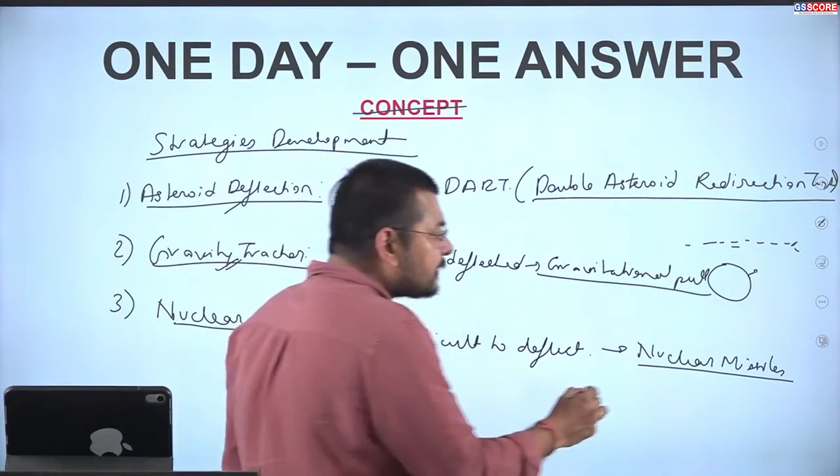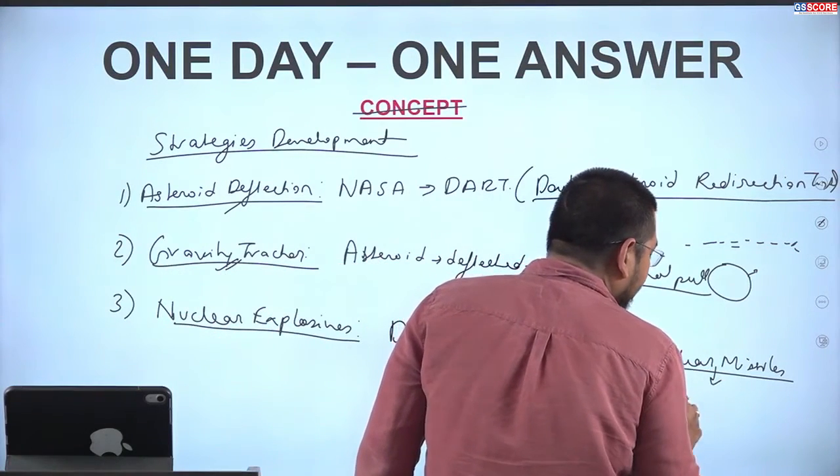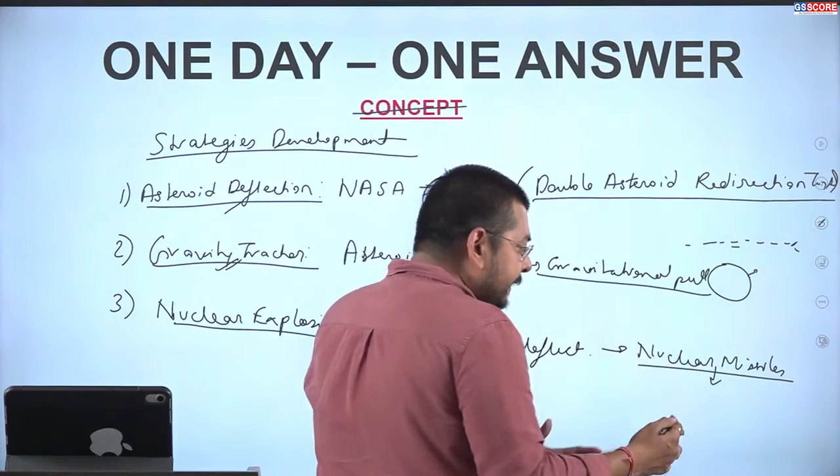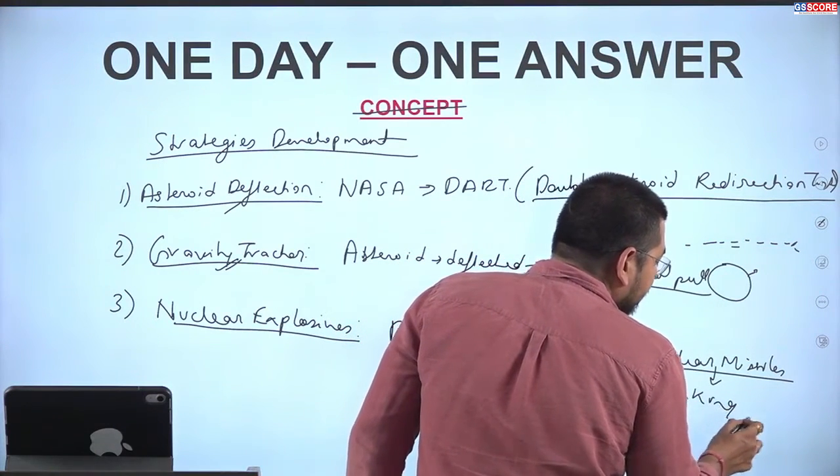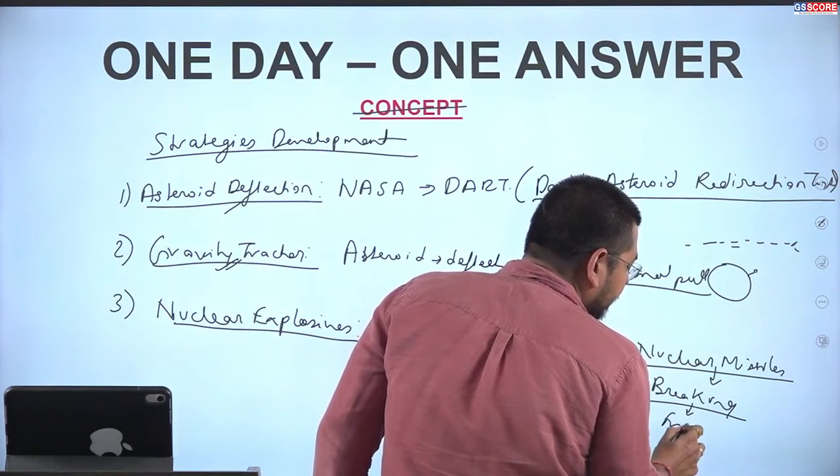This nuclear missile will impact the asteroid and break the asteroid into fragments.